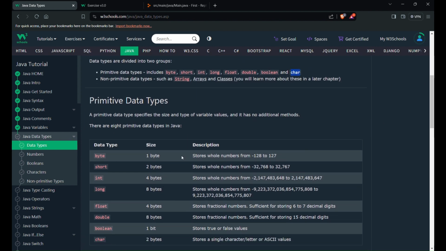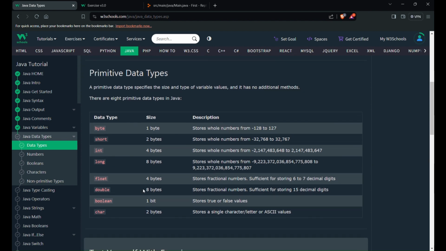And the description: byte stores whole numbers from minus 128 to 127. Short stores whole numbers from minus 32768 to 32767. So this is the range of byte, and this is the range of short. And integer, I think it says minus 2 to the power of 31 to plus 2 to the power of 31. So this is the range of integers.